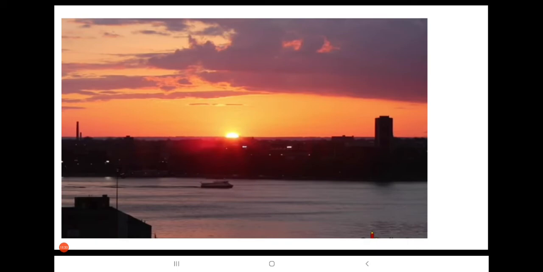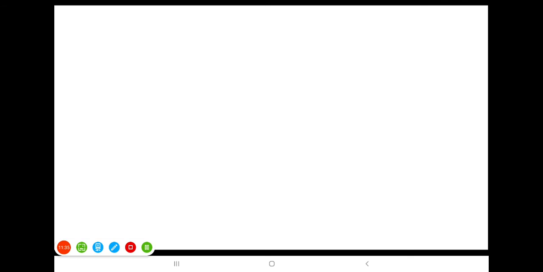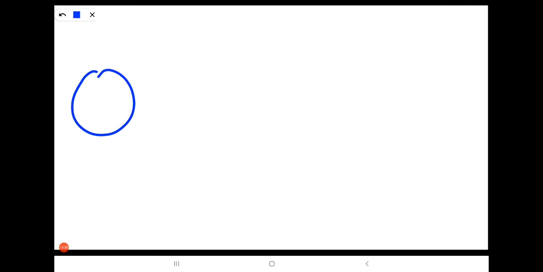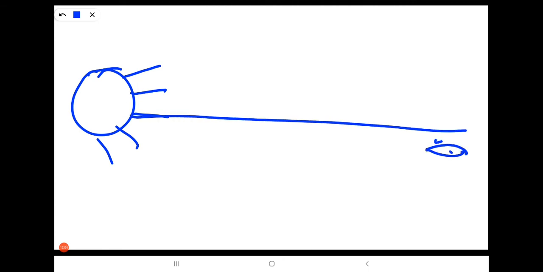When the sun rises in the morning or sets in the evening, we can observe the sky appears red. Assume this is the sun, and all the rays are coming from the sun. Sun rays travel a greater distance to reach our eye. At the time of sunrise and sunset, the sun rays travel a greater distance, we can say more distance.